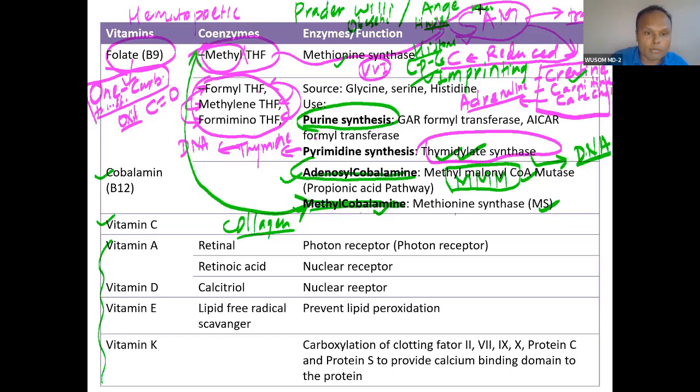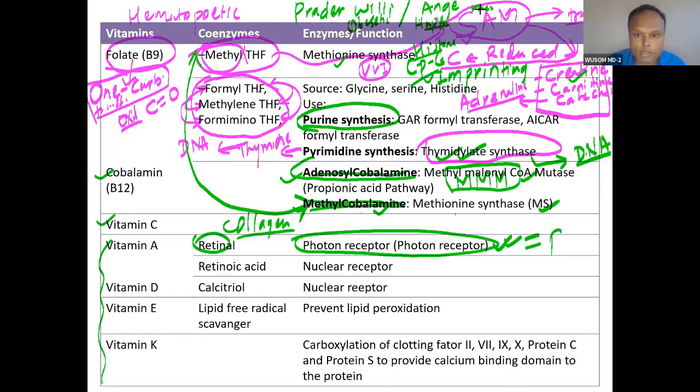You know, vitamin A in vision, it is part of the photoreceptor. Vitamin A is a photon receptor. It will actually accept photons because vitamin A, retinol, has double bonds. That double bond will absorb the photon, and this is where it is a part of the photon receptor, the rhodopsin receptor.